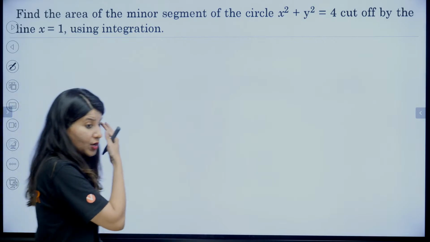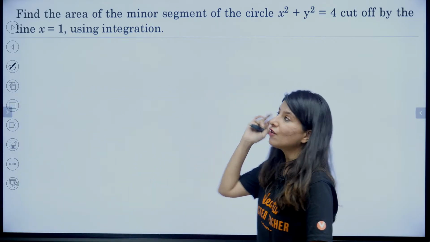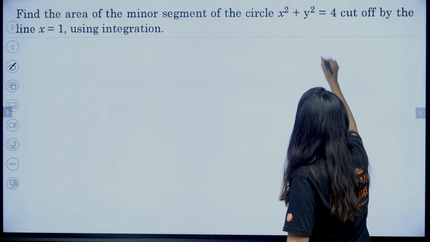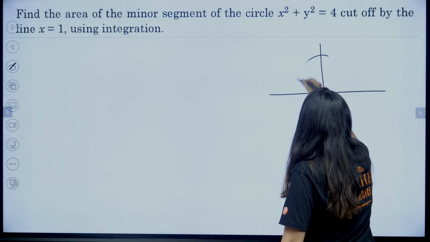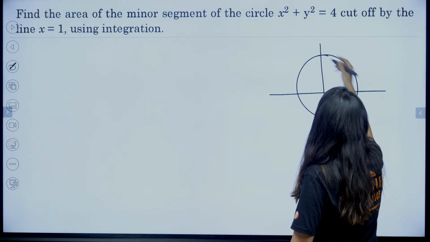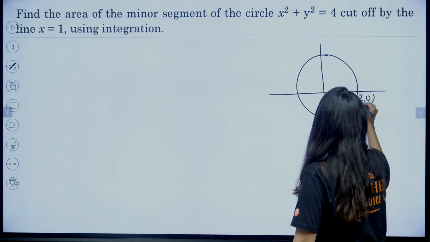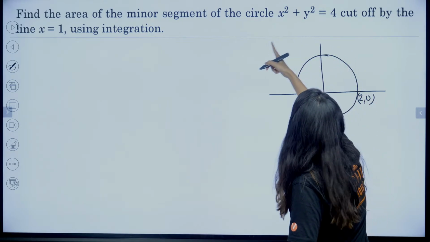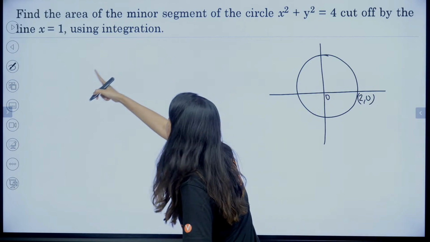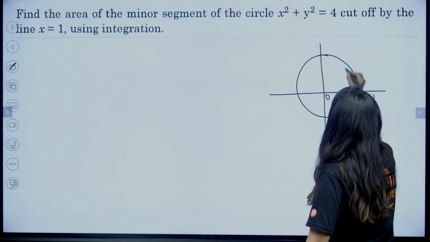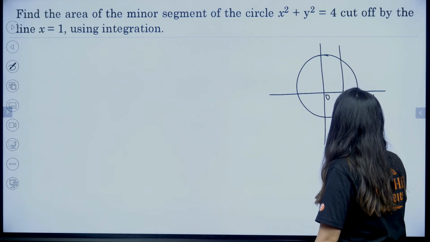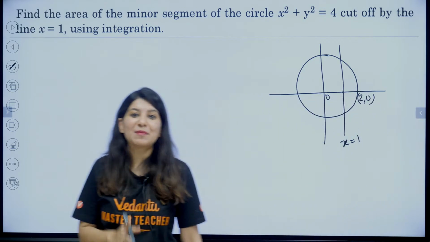Okay, next question on your screen. Quickly, find the area of minor segment of the circle. Let's quickly plot it. This is a circle whose radius is 2. So this is 2, 0. This is 0. Right? So this is your circle cut off by line x equals to 1. So 0 to x equals to 1.